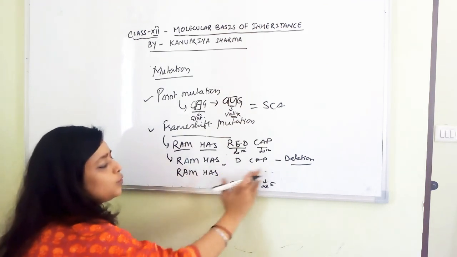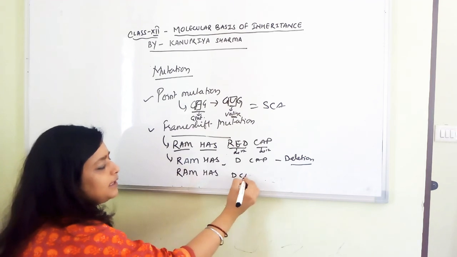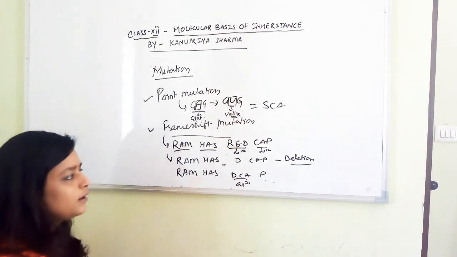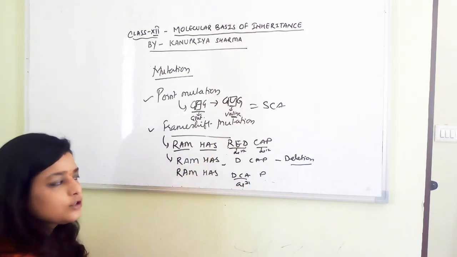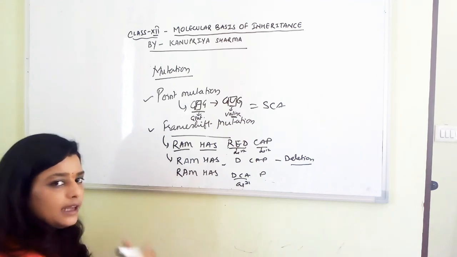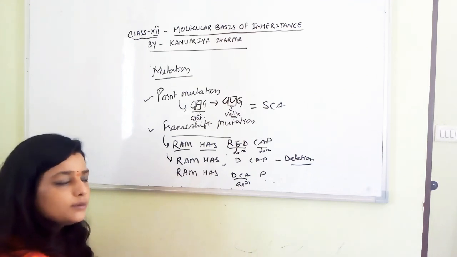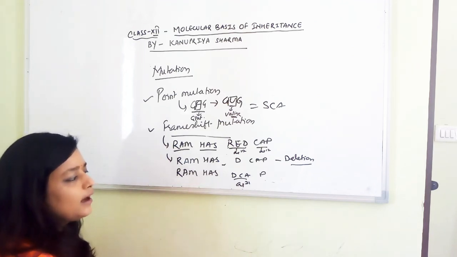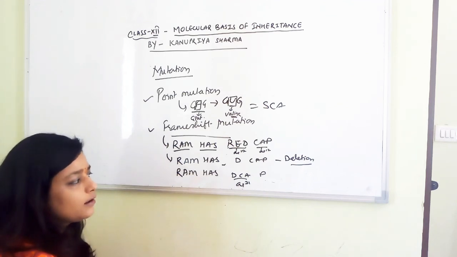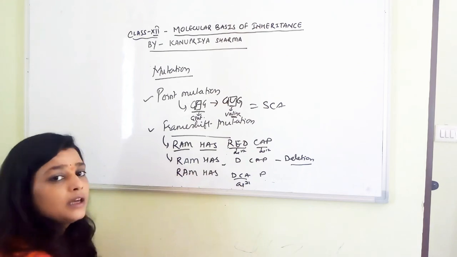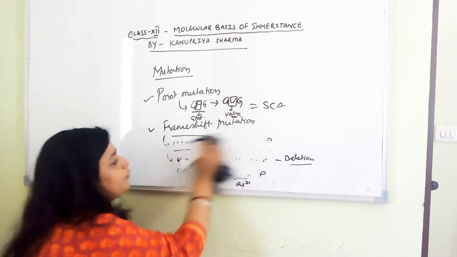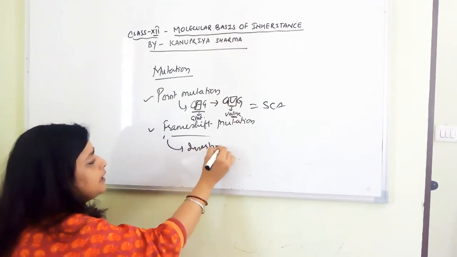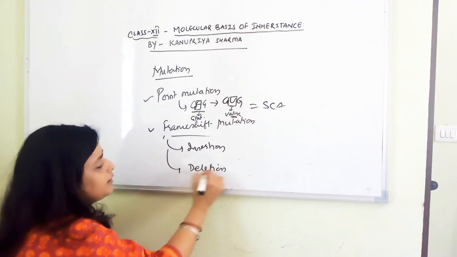So it will become 2 bases have been deleted. So what will become D, C, A and P. This is coding for amino acid number, let's say 21. So again the frame got changed. So when we insert and that changes the frame shift and causes mutation, we call it frame shift insertion mutation. And when bases get deleted and that causes mutation, we call it frame shift deletion mutation, right? So frame shift mutation can be of 2 types: insertion based and deletion based, right?